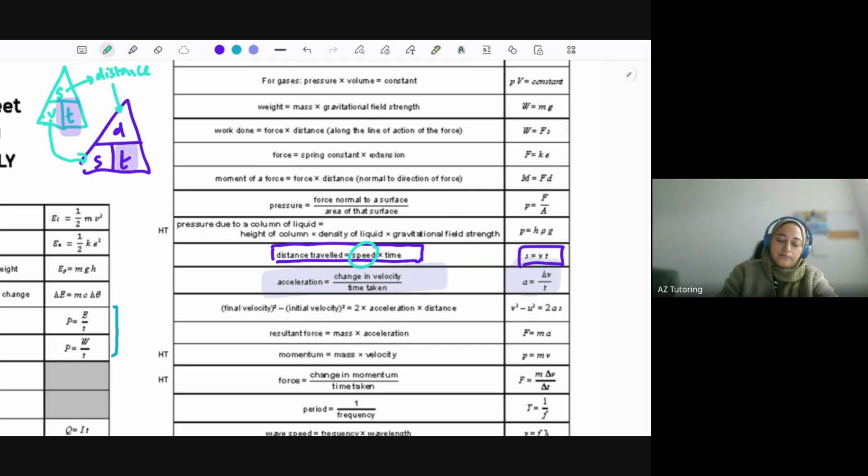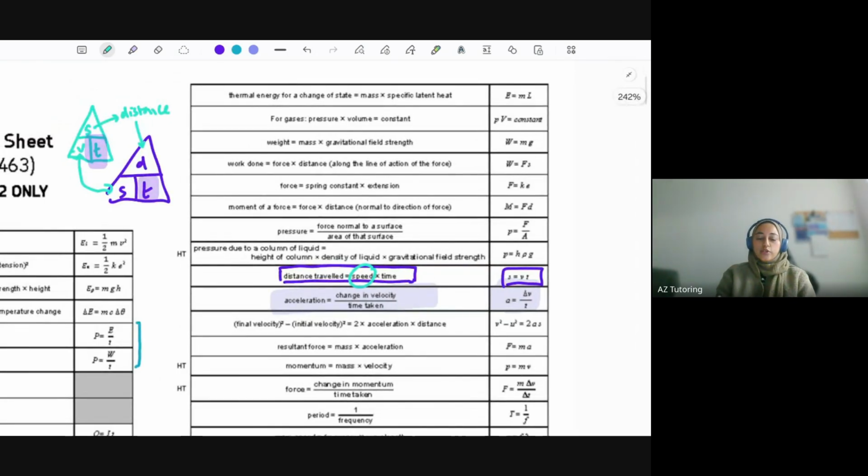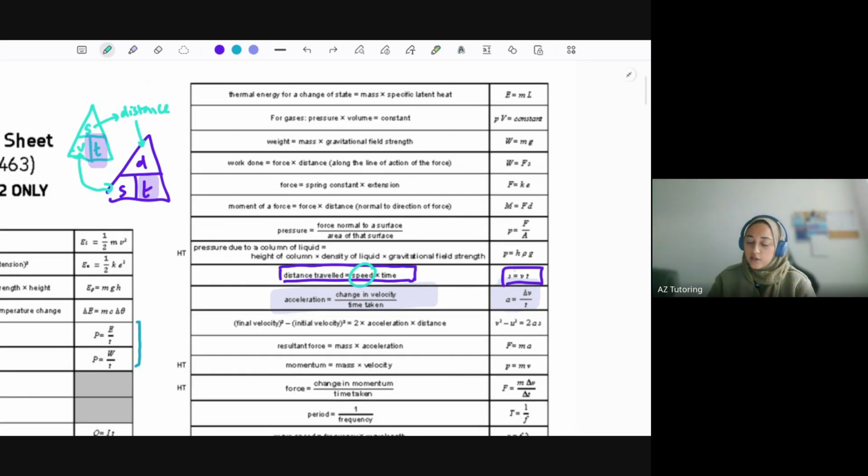So they're the same. If you ever get confused, don't use the one that they give you on the equation sheet. You could just stick with what you've used there. But the reason I'm saying this is I've seen a lot of people assume that s is speed and they think speed equals vt, but it's not. s here represents distance.